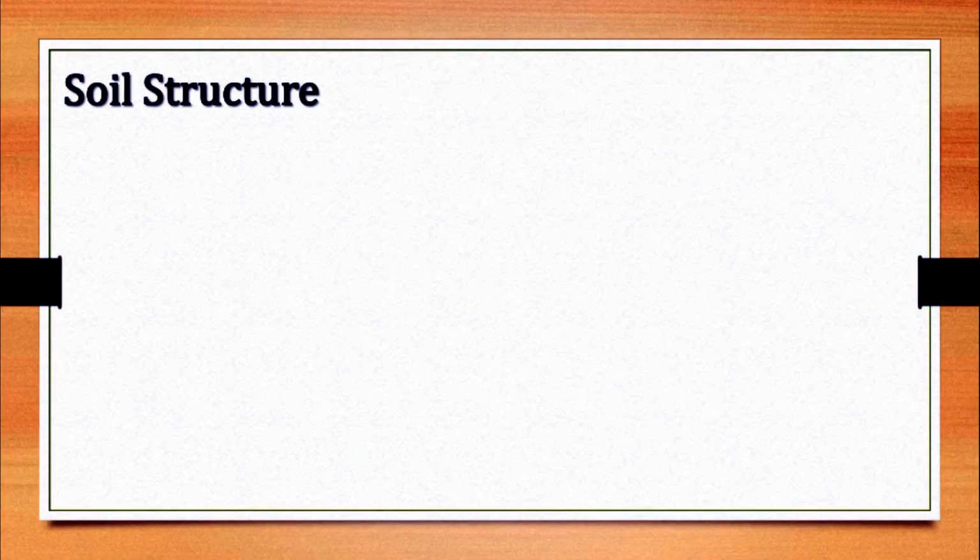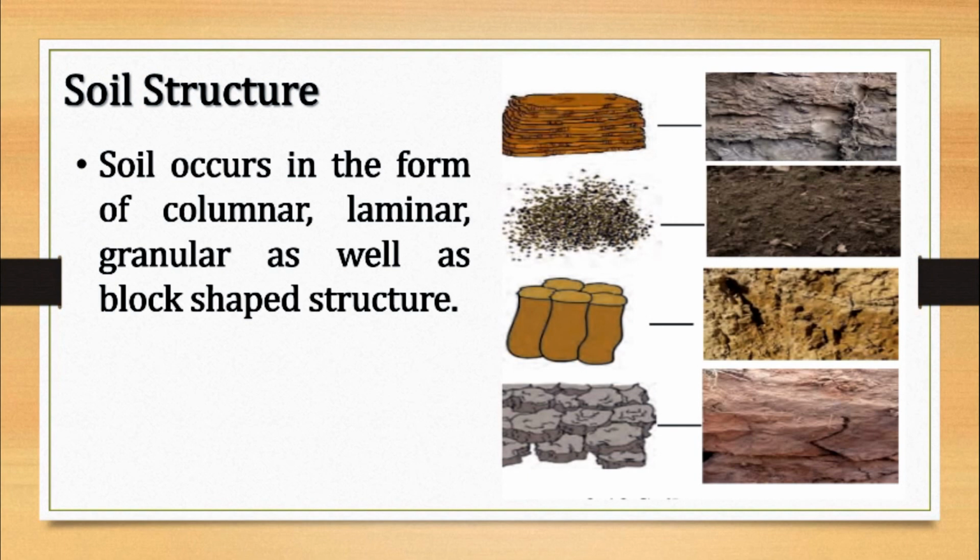Next is soil structure. The structure of soil depends upon the different shapes of the particles in it. The advantage of good soil structure is that roots get a sufficient supply of oxygen. The fertility of soil depends upon soil structure. So it is a very important concept, children. Soil occurs in the form of columnar, laminar, granular as well as block shaped structure.